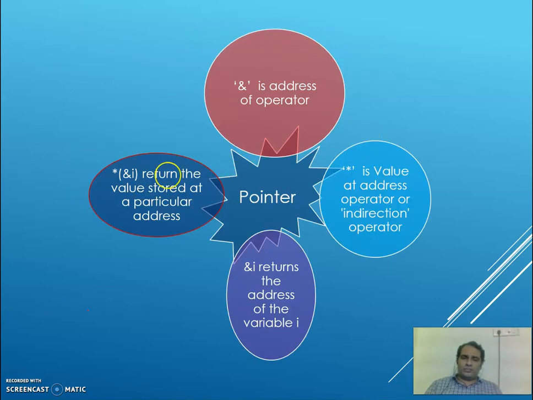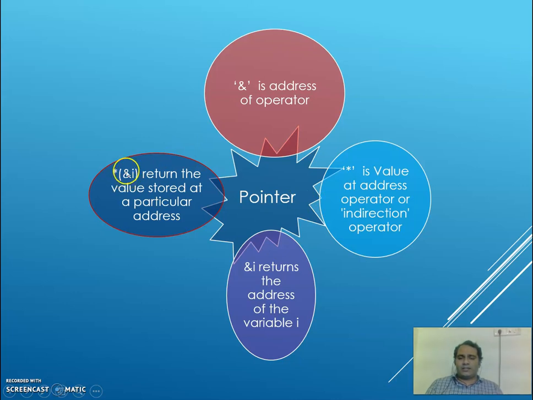So the operations, and how do we access the pointer values? The ampersand is used as the address operator, called the address operator. And this one, which we generally consider as asterisk, here is called the value at address operator or indirection operator. These two operators are used on pointers.